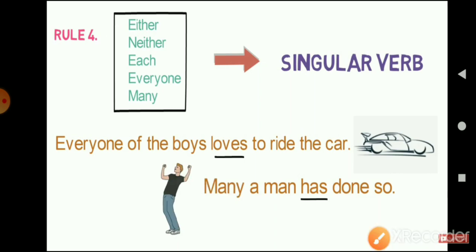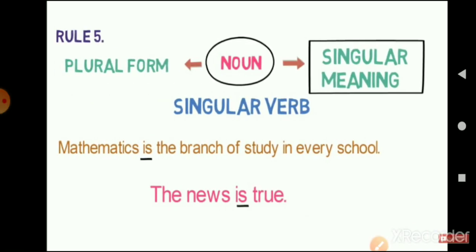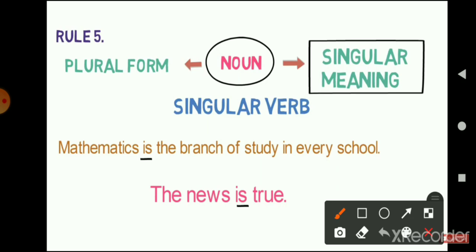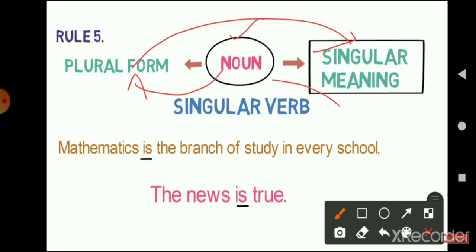This is the simple rule number 4. Now moving forward to rule number 5. Rule number 5 basically says if we are using a noun which is plural in form but singular in meaning, the noun that we are using as subject in the sentence, it is in plural form but the meaning of that plural noun is still single, then the verb that we are going to use must be in singular form.